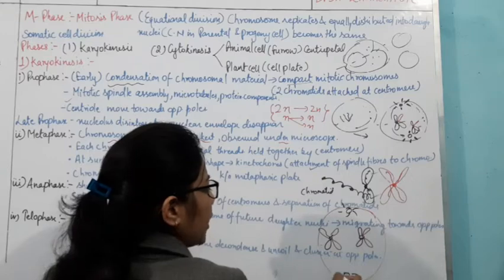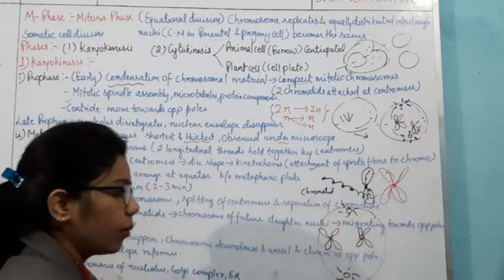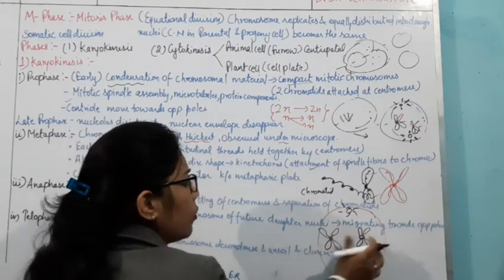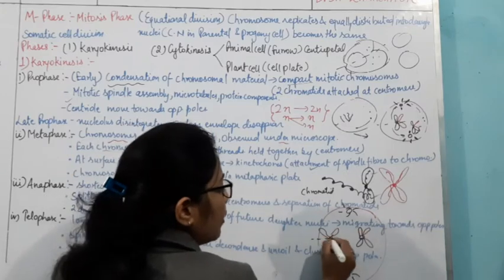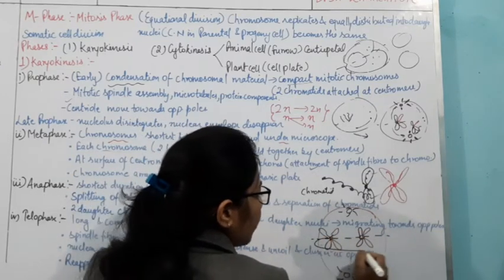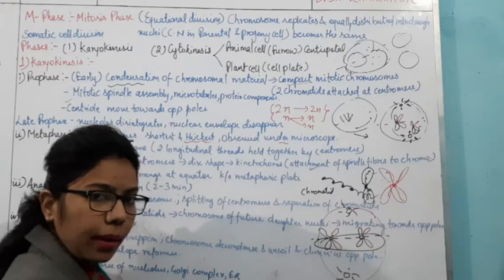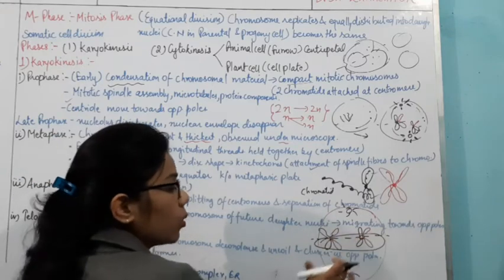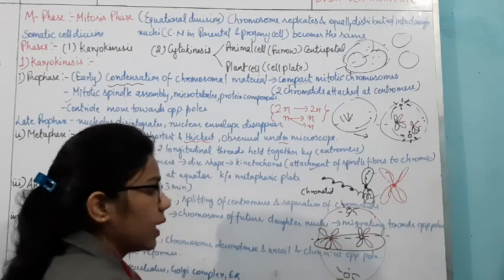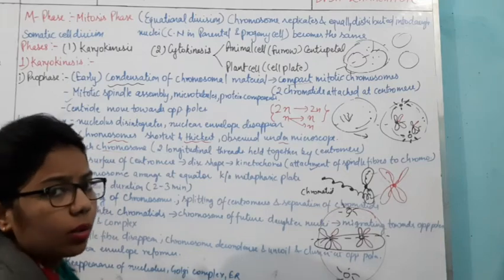Okay, these centrioles will form what? They will form the aster rays. When they form at the equator, what will they form? They will form the metaphasic plate. So at the metaphasic plate, these chromosomes will lie themselves, and they will also get split.